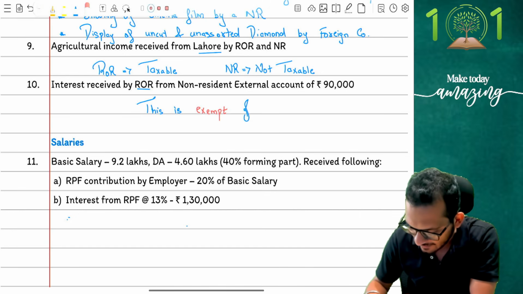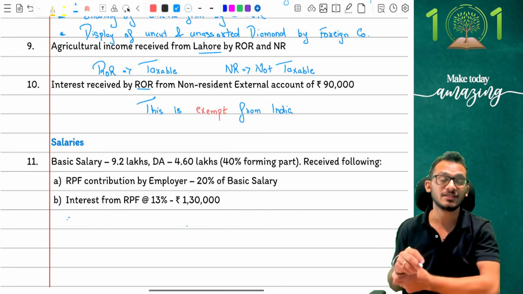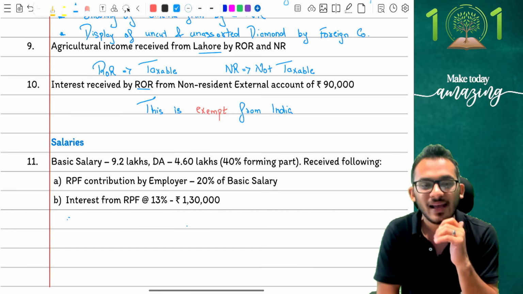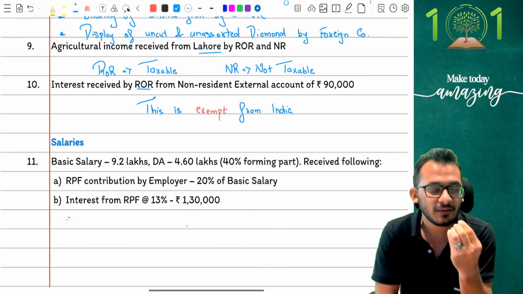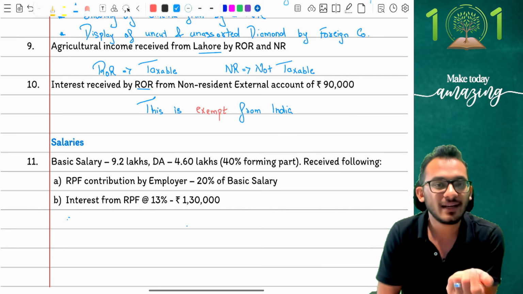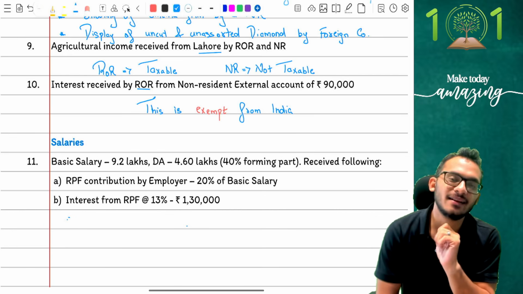Now this is a very small thing, but it has so much impact in examinations because I've seen this come up so many times in examinations, especially in the return filing chapter. I will suddenly give you a question and the question will say, I have received interest on an NRE account of 5 lakh rupees. Should I file a return? Students look at 5 lakh and say, yeah, basic exemption limit is crossed, please file return. No. People, NRE income itself was exempt.